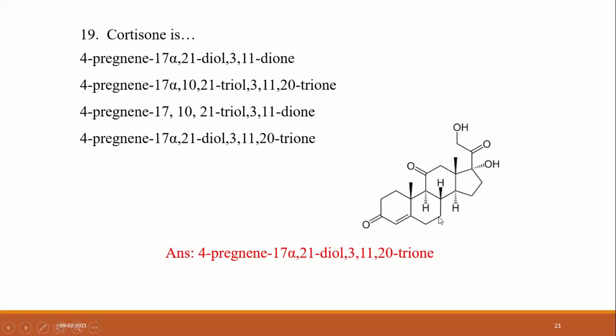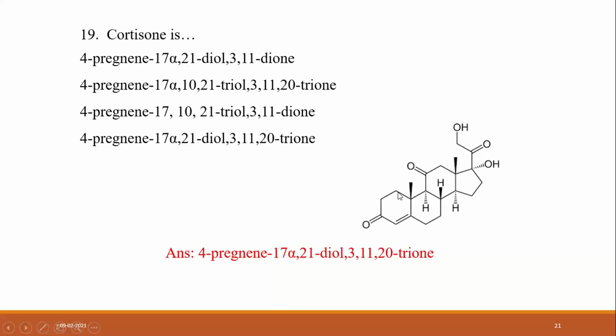How many carbon atoms are there? Cortisone, when we consider this backbone, has 21 carbons in pregnane. It is the backbone of the steroid cortisone.